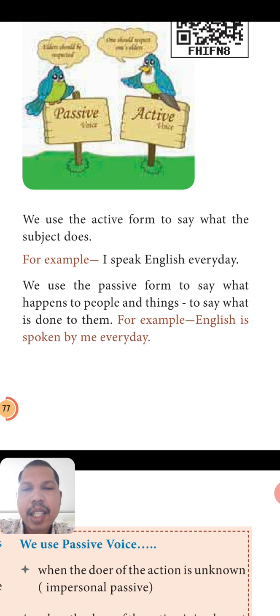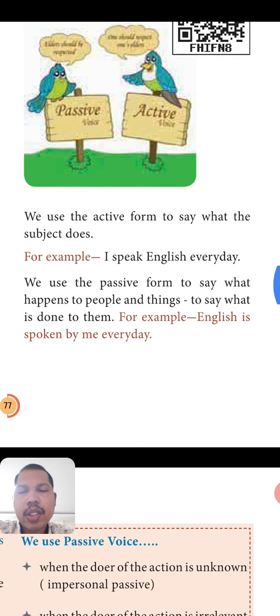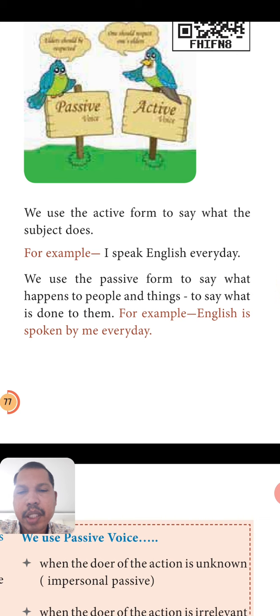For example, the same sentence, I speak English every day, can be written as English is spoken by me every day. So here the subject becomes object, me, and we are giving more importance to the action, right?